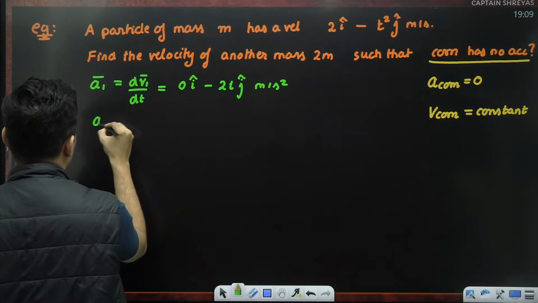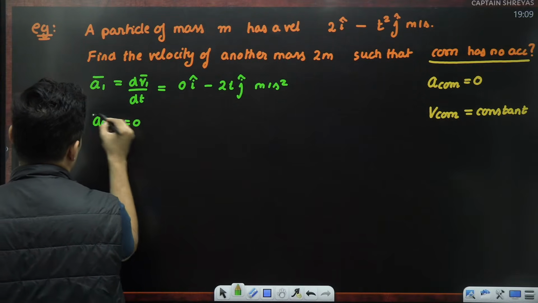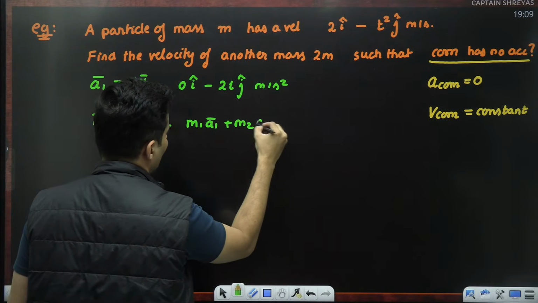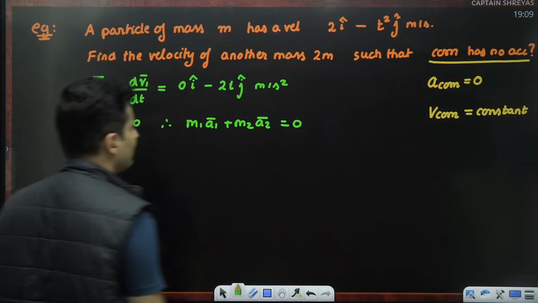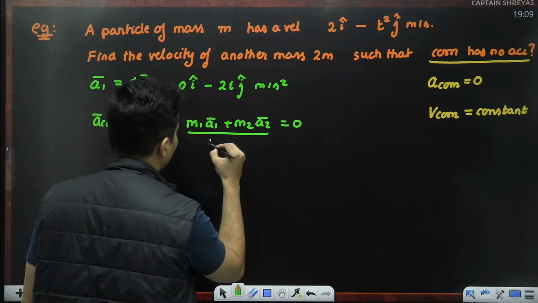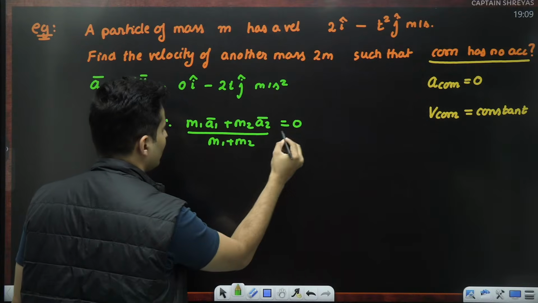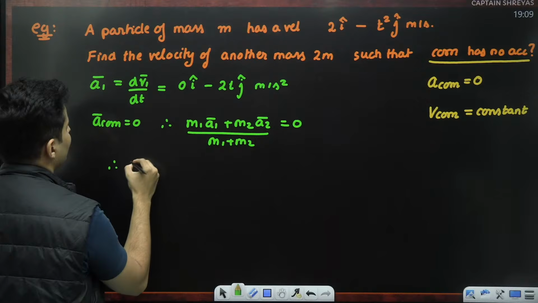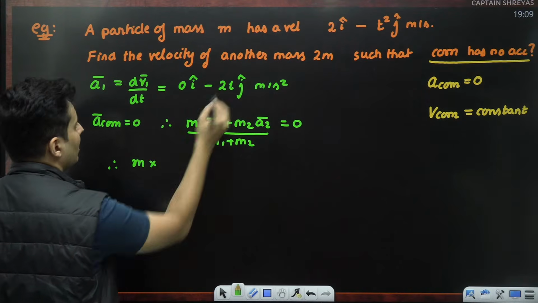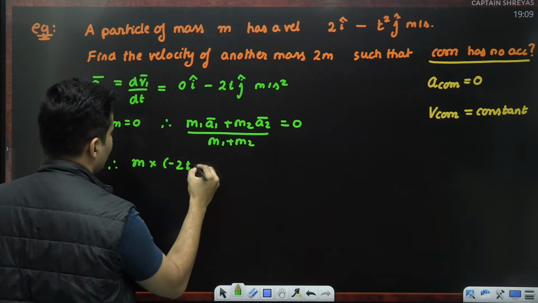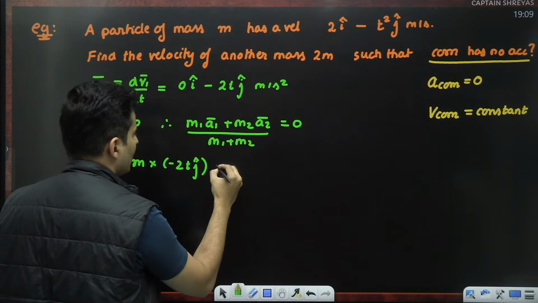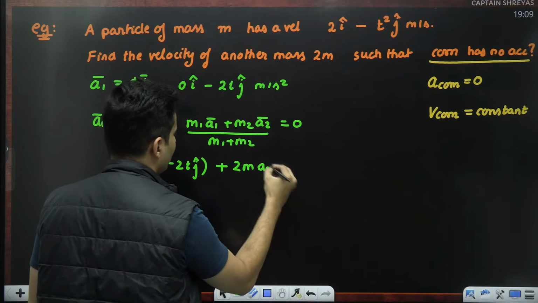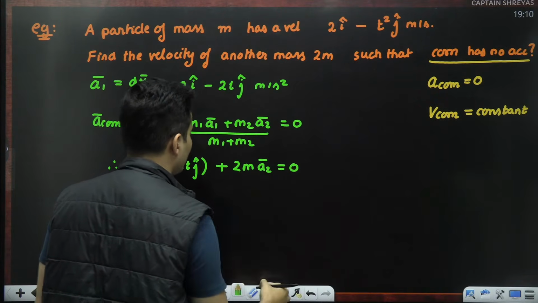Since the center of mass has 0 acceleration, m1a1 plus m2a2, the whole thing divided by m1 plus m2, should be 0. So the numerator should be 0. Mass number 1 is m, acceleration number 1 is minus 2t j cap. Mass number 2 is 2m, acceleration number 2 I do not know.